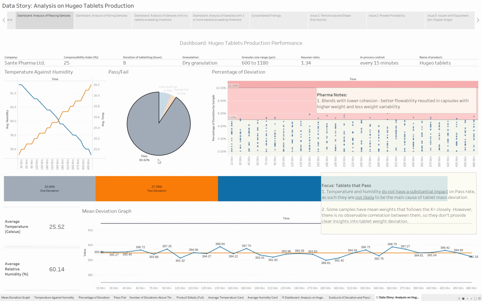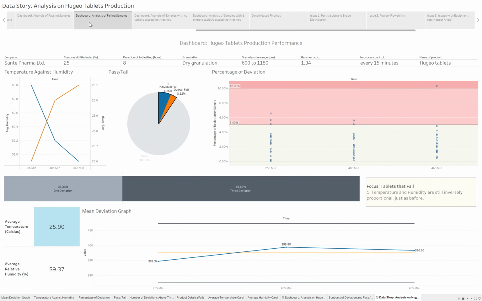As you can see here, the temperature and humidity is still inversely proportional and appear to have no impact on the pass rate. So, noting this for later, we also see that the mean deviations here of the tablets adhere closely to the X bar, which is expected as passing samples will likely deviate less from the X bar. Moving on, the failing samples here.